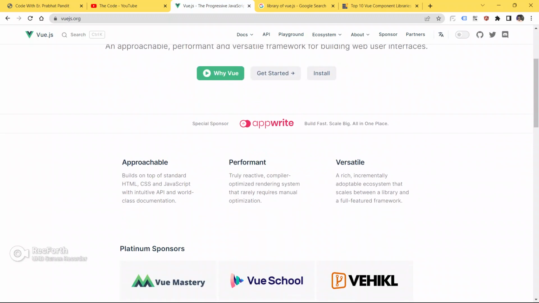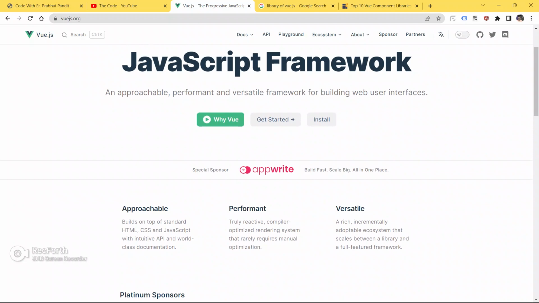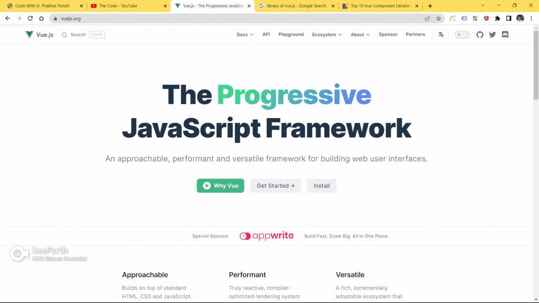Rather, we will use a CDN link to learn what Vue.js is and the basics of Vue.js, and later on we will learn how to install Vue.js on our machine. So let's get started and learn what Vue.js is and how to use radio button and checkbox values in Vue.js.